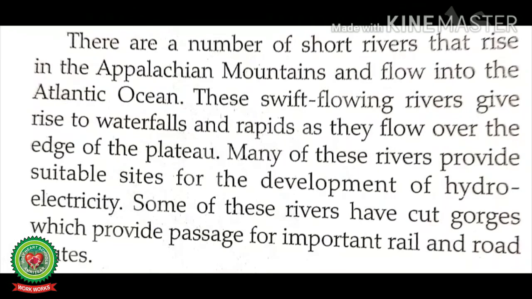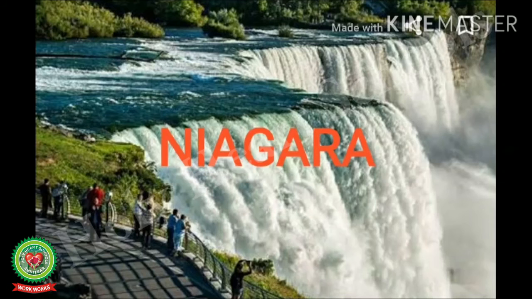Let's continue our reading. There are a number of short rivers that rise in the Appalachian Mountains and flow into the Atlantic Ocean. These swift flowing rivers give rise to waterfalls and rapids as they flow over the edge of the plateau.